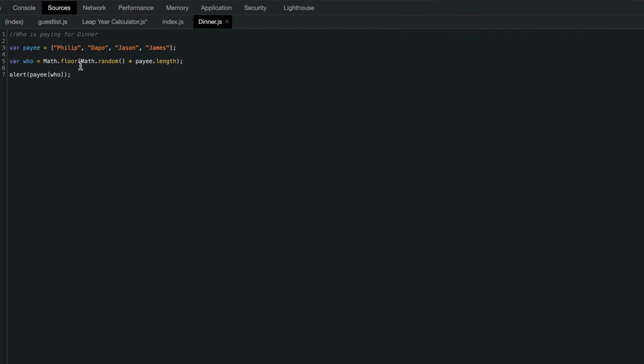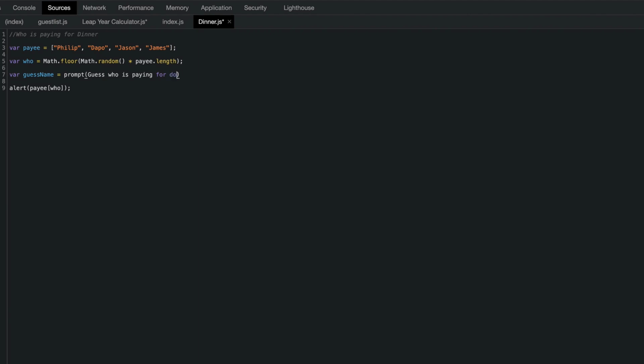But this is kind of boring. This has to be fun. We have to make it fun, so let's add something else to it. Let's make you guess the name. So we'll create a variable called guessName, so that way you can interact a little bit here. The idea is we're going to make this a prompt, so you get to put a name in there. Prompt, guess who is paying for dinner.